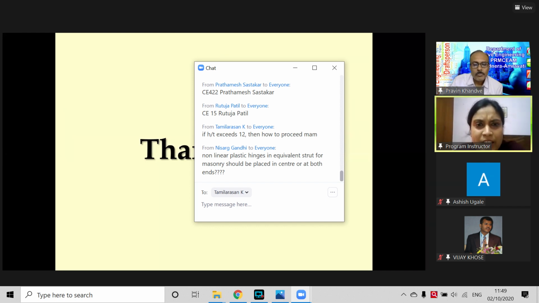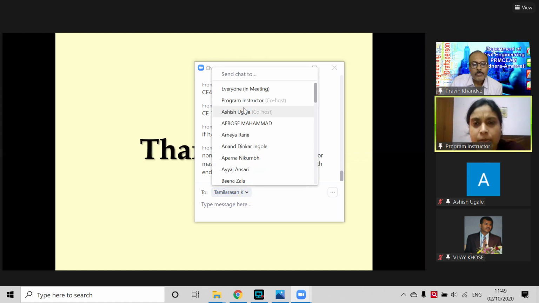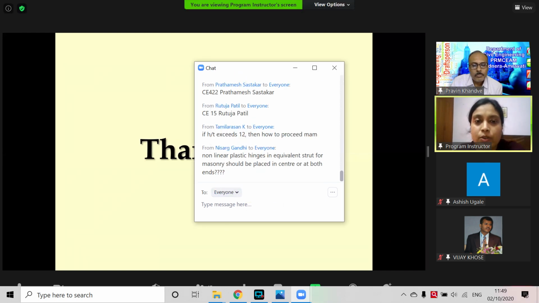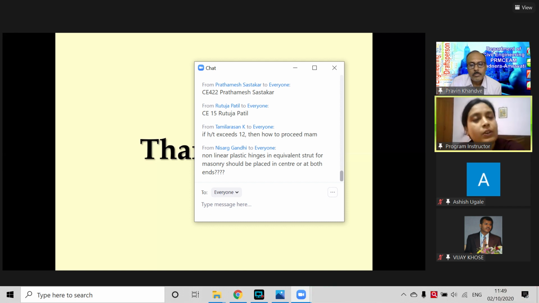If H by T exceeds 12, then how to proceed, ma'am? It was not explicitly mentioned, but for practical reasons, it will not go beyond H by T of 12. Height is in meter, right? And thickness is in millimeter. If it has to go to 12,